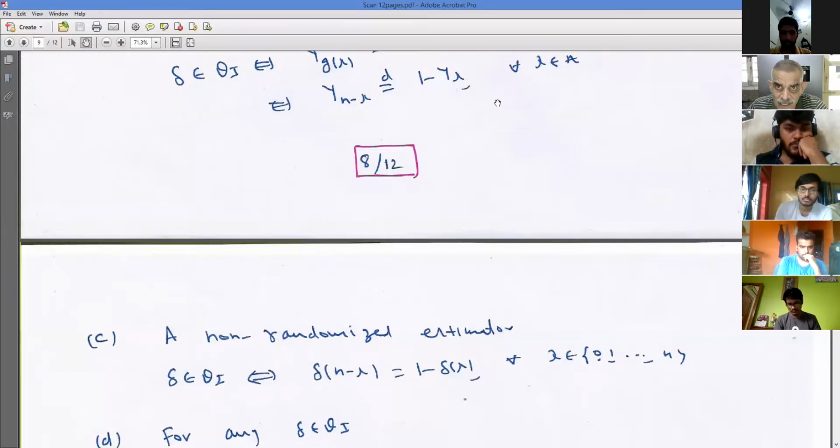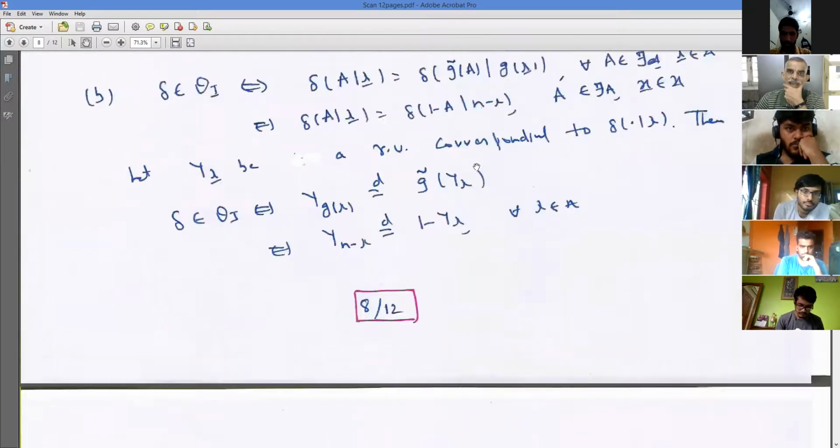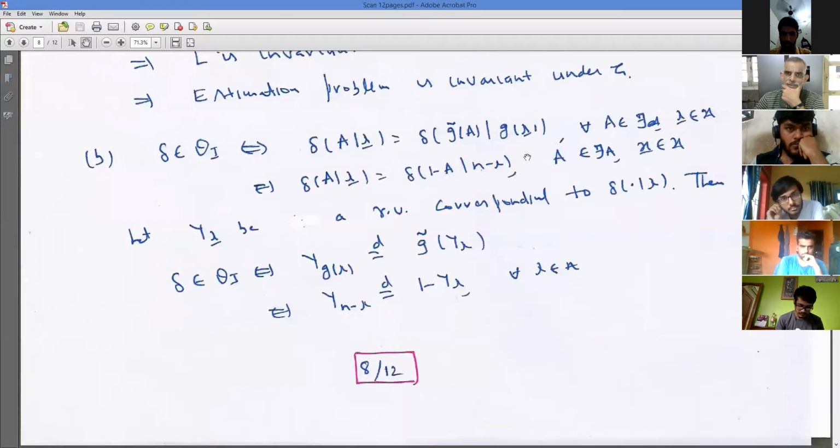For example, x by n satisfies this, right? If you apply n minus x upon n, that is nothing but 1 minus x by n, which is 1 minus delta of x. So x by n satisfies this. So any non-randomized estimator would have this form. Any randomized estimator, which is a probability distribution, should satisfy this. Is that okay? Yes, sir.